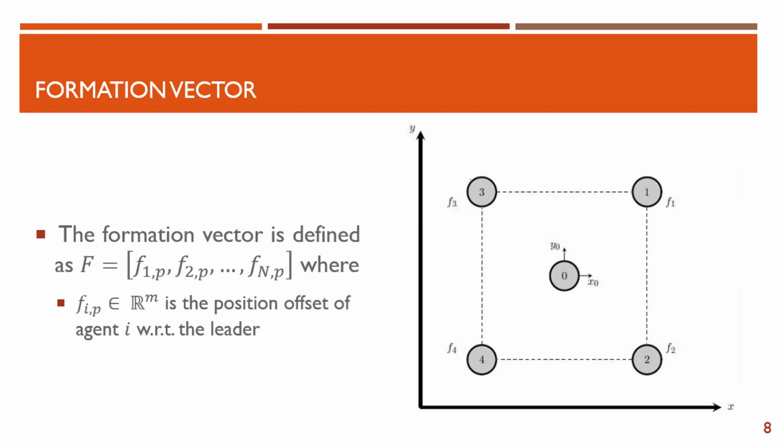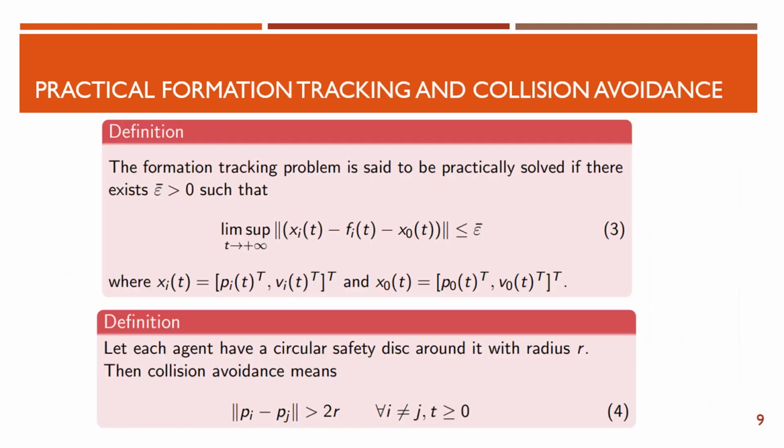The formation shape can be described by a formation vector f, where f_i^p is basically the position offset of agent i with respect to the leader. So any shape can be defined by defining the position offset with respect to the leader.